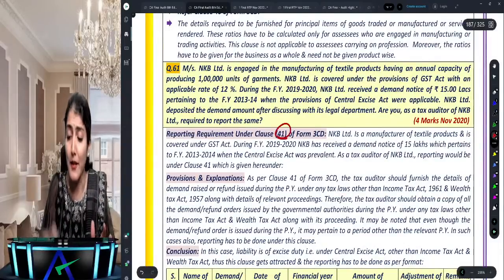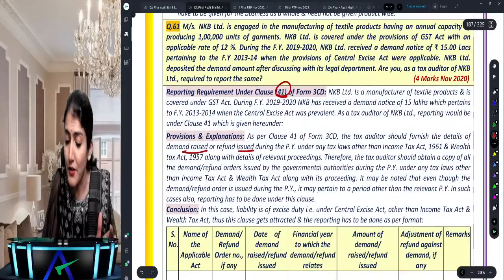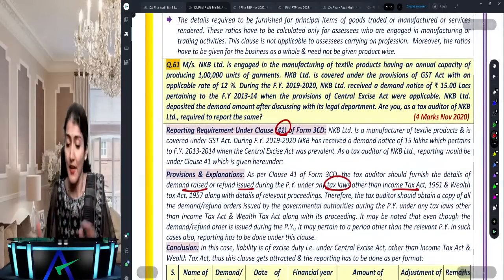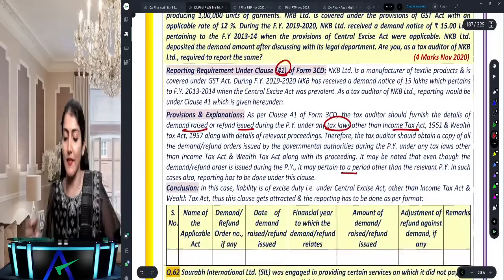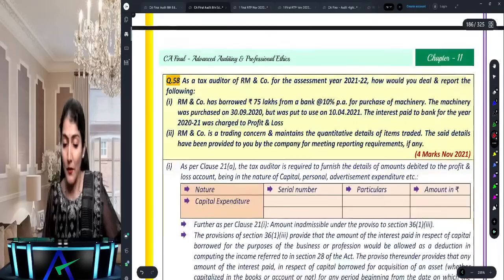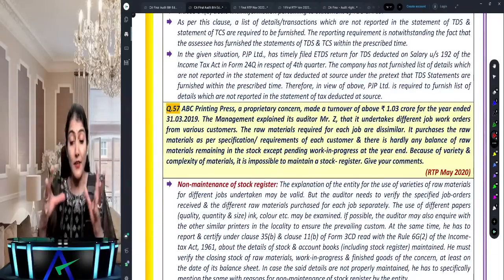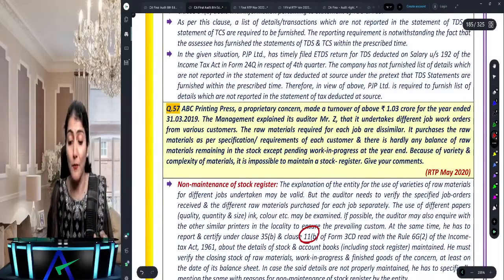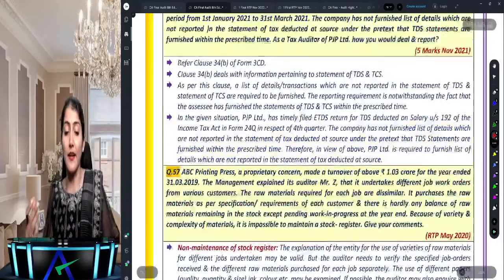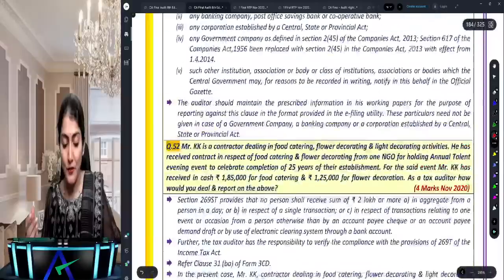Then clause 41: demand raised or refund issued under any tax laws other than the Income Tax Act or the Wealth Tax Act. So again you write down the procedures and then the conclusion. The tax auditor needs to report in the format given below. Then clause 11 and 35 come together, because 11 is regarding books of account and 35 is regarding the quantitative details in case of a trading concern and a manufacturing concern. Super favorite question of ICAI.